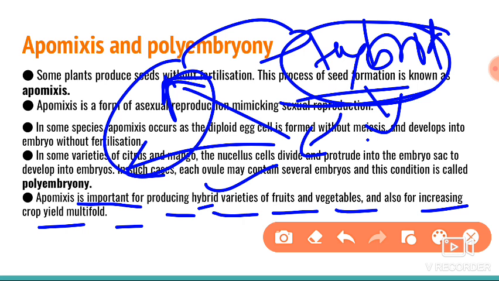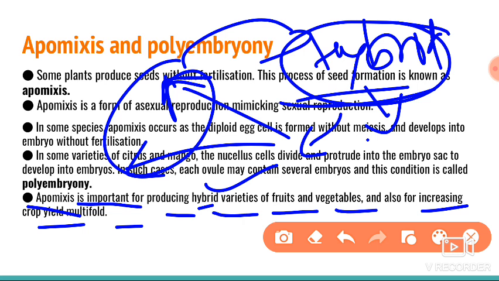More production is there, but it consumes a lot of money. So we have to go through apomictic seeds, which we are able to produce.